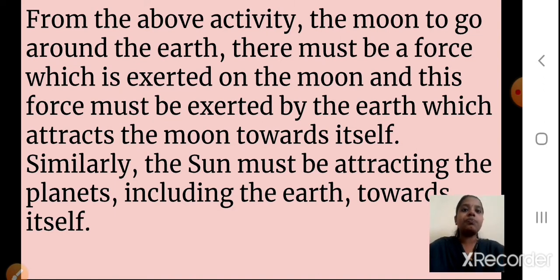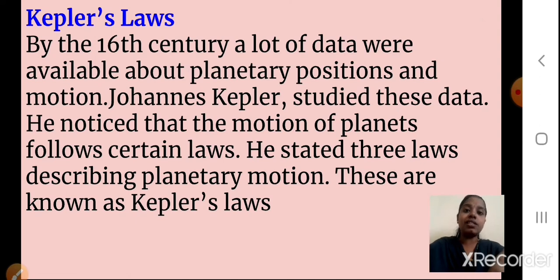Okay, now the next topic we are starting with is Kepler's law. Now a new scientist came into the picture. His name was Johannes Kepler. Okay students, Newton was there, and many scientists were studying these planetary motions. But Kepler also tried some study. We have studied Newton's laws of motion in your 9th standard. Now we are going to study Kepler's law.